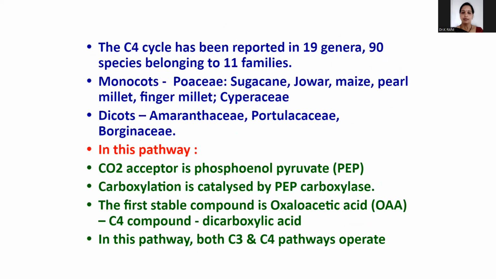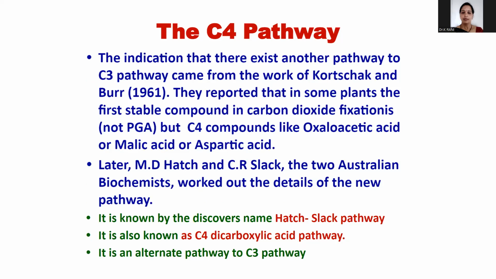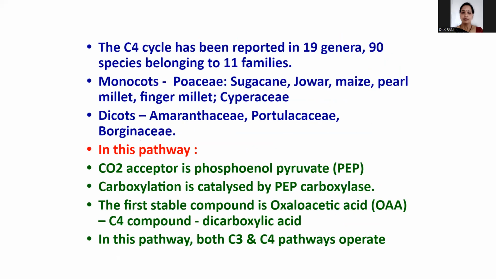These are the alternate C4 plants. The C4 cycle has been reported in 19 genera, 90 species in the plant kingdom, belonging to 11 families, as per the Bentham-Hooker classification.